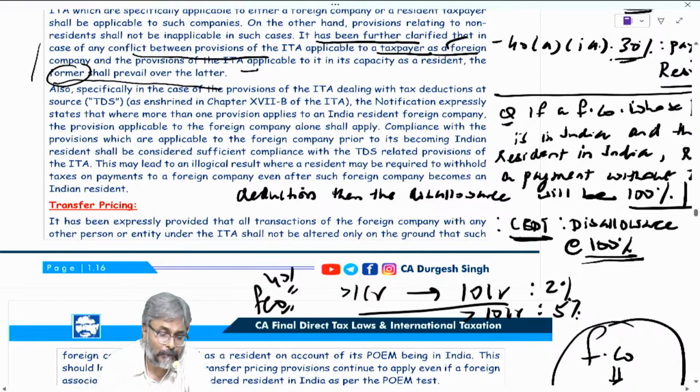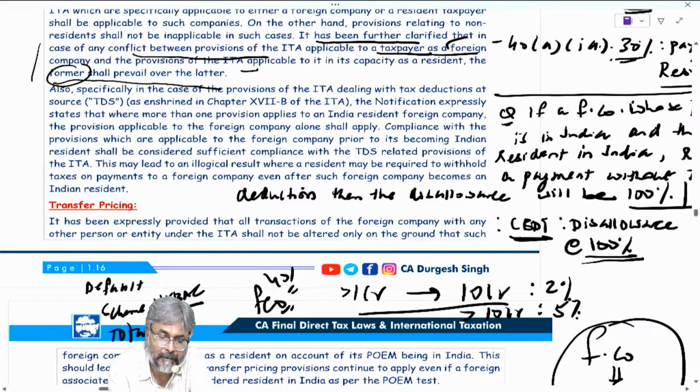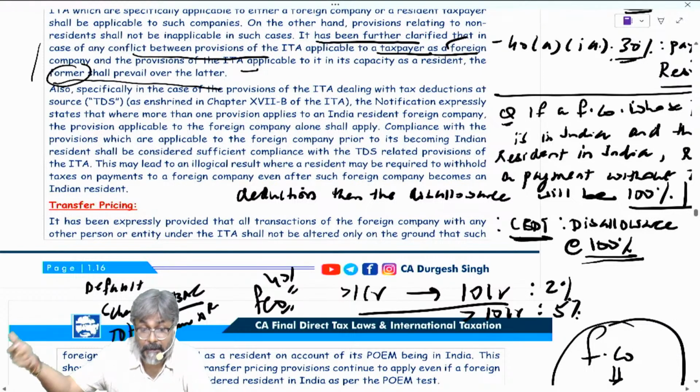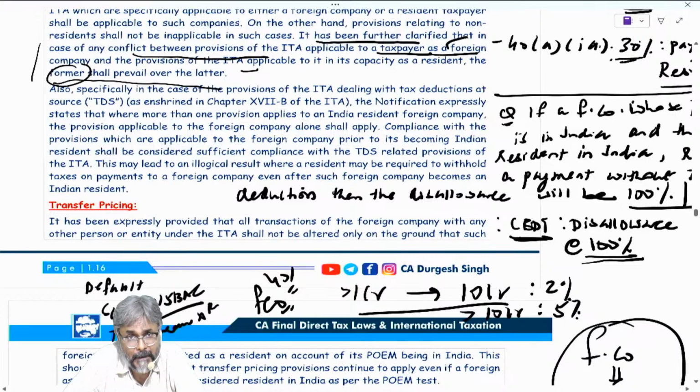One last point I told you, and I am repeating this point again, that in the default scheme of 115BAA, because the total income you have to calculate, total income into rate, there could be some special income. Remember, some special income is subject to special rate of tax.